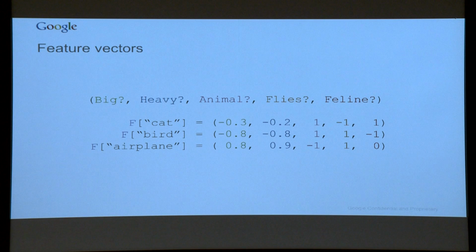We'd have a list like this. And we see here, cat is small, light, very much an animal, doesn't fly. We've got a -1, so these numbers are between -1 and 1. And it's a feline. A bird is even smaller, lighter, still an animal. It does fly, and it's not a feline at all. And the airplane, you can figure it out for yourself. What's interesting here is the 0, because we can't really tell whether an airplane is a feline or not. It doesn't even apply to the concept.